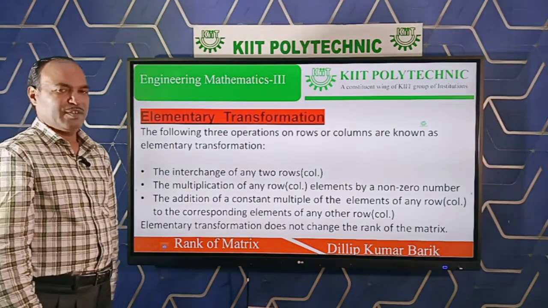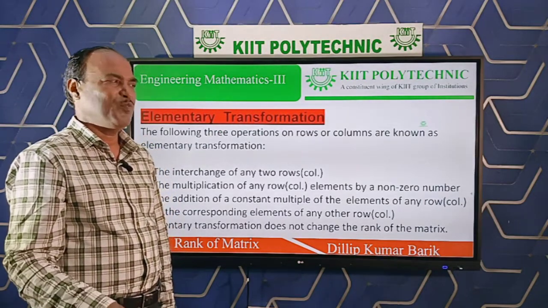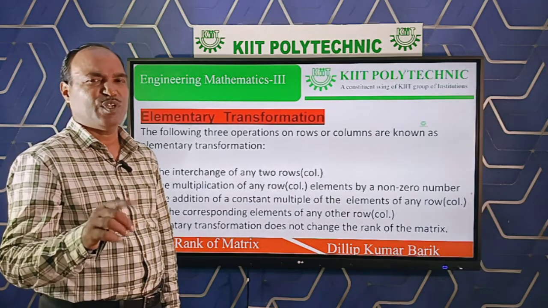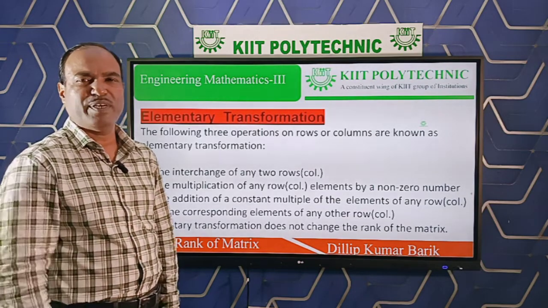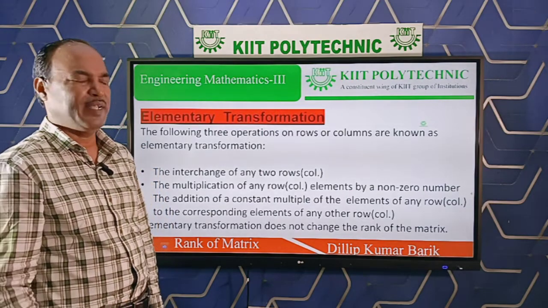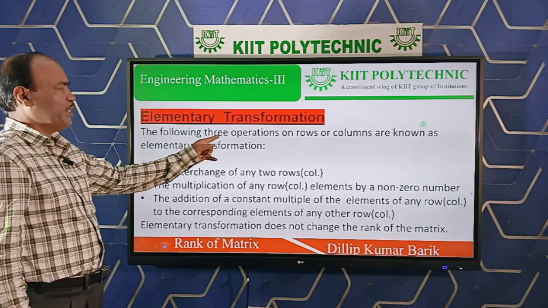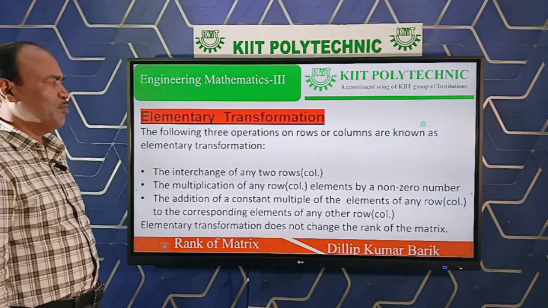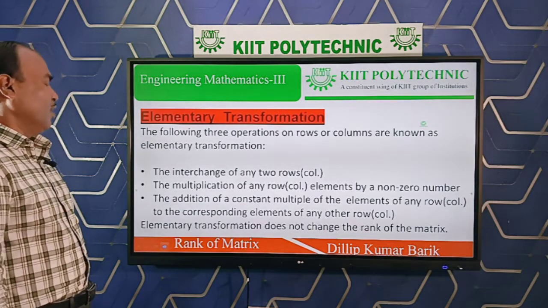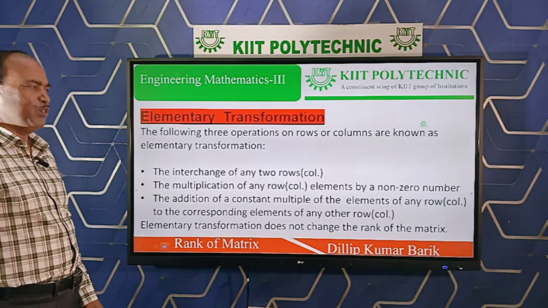Elementary transformation. This is the requirement to find the rank of matrices of higher order generally. Higher order means suppose I take a 4 cross 4 matrix, 3 cross 4 matrix, 4 cross 3 matrix, or a 4 cross 5 matrix. So these are the requirements. There are 3 operations on rows and columns, known as elementary transformations. What is this? First one is the interchange of any 2 rows.